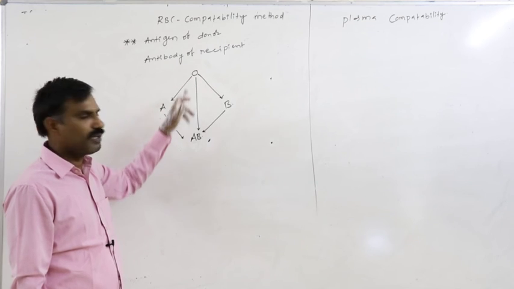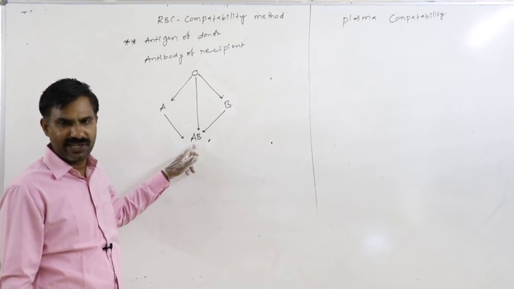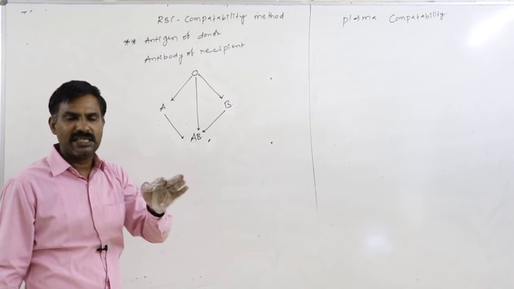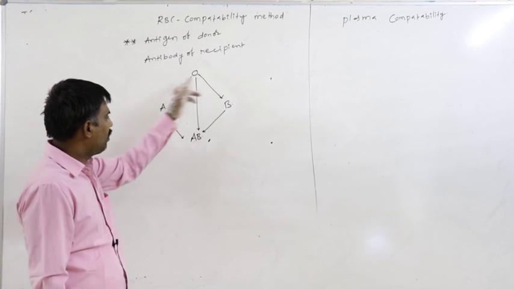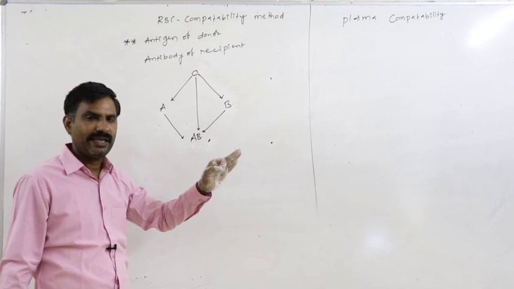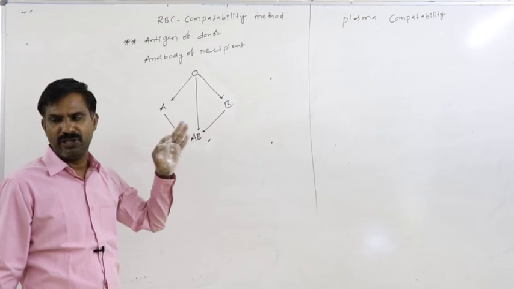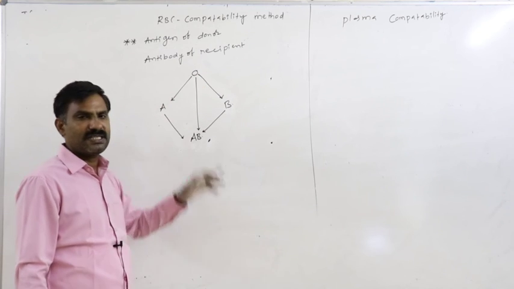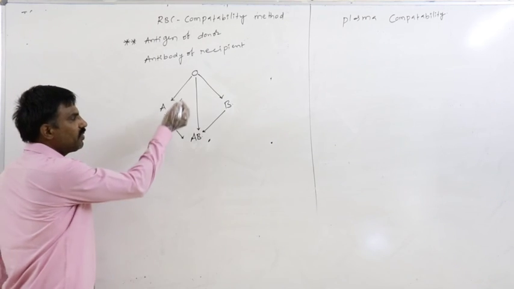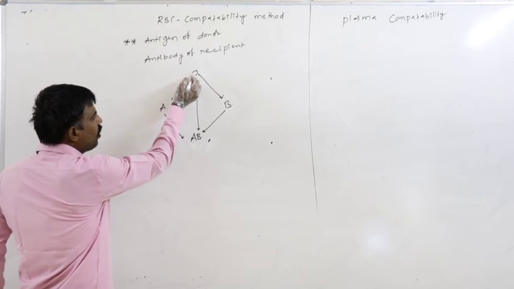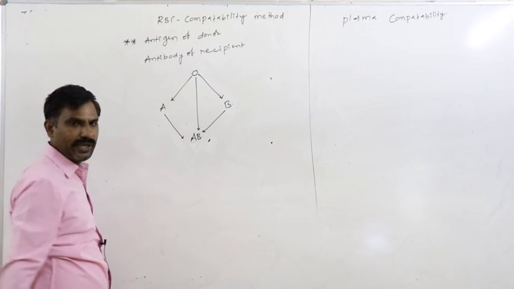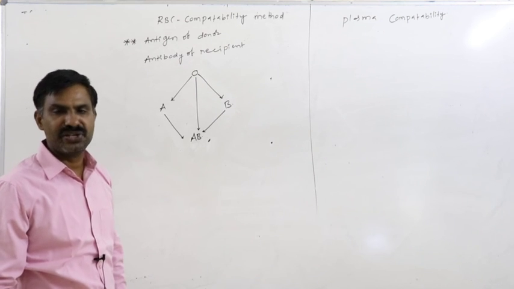O blood grouped person is able to donate the blood to AB without reaction. Means O blood grouped person is able to donate the blood to all other blood grouped persons without incompatibility. O can donate the blood to A, to B, and to AB without causing any agglutination reaction.